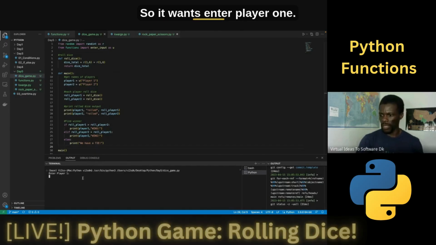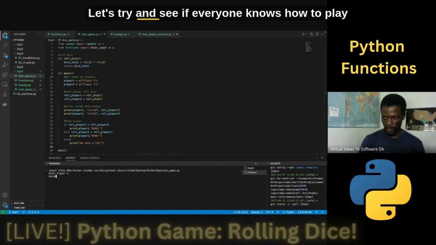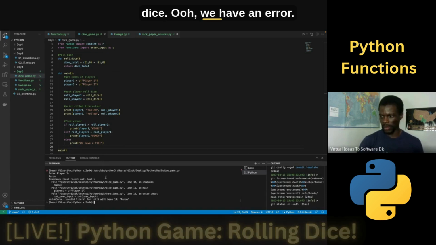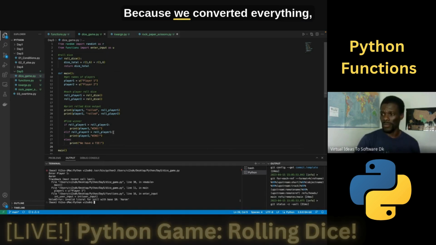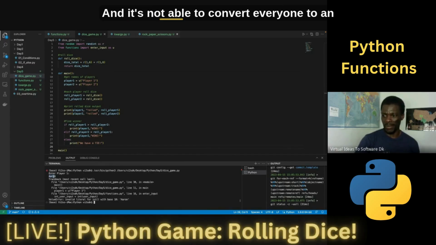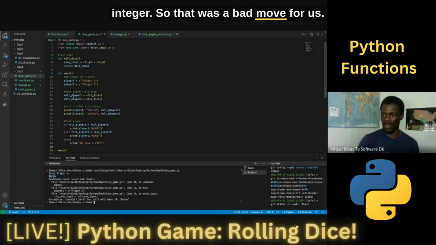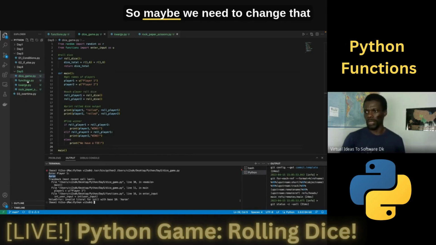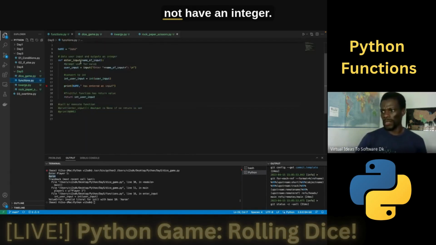So it wants enter player 1. Let's try and see if everyone knows how to play dice. Ooh, we have an error. Why is there an error? Because we converted everything, the input, to an integer. And it's not able to convert everyone to an integer. So that was a bad move for us. So maybe we need to change that and not have an integer.